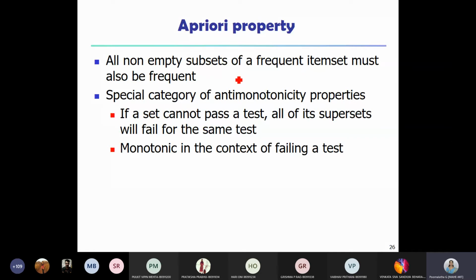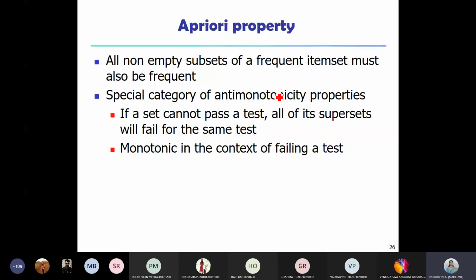What it says is, if a set cannot pass a test, all of its supersets will fail the same test. So monotonic in the context of failing a test, they use the anti-monotonicity property. So Apriori's property is similar to this. You can say it's a special category of the anti-monotonicity property.